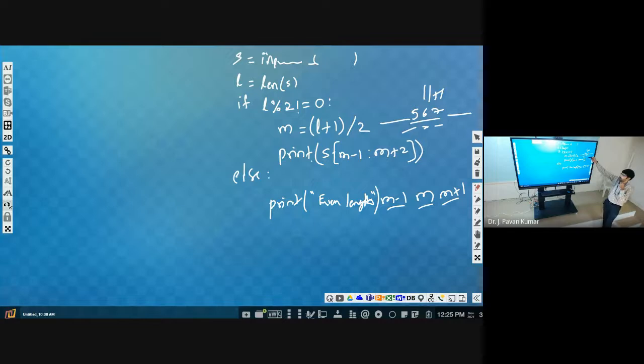Okay, is there anything new? Don't you know this L plus 1 by 2 with the slash operator? You know this odd-even checking, and this slicing. Here, whenever it is odd, only then are we calculating m.